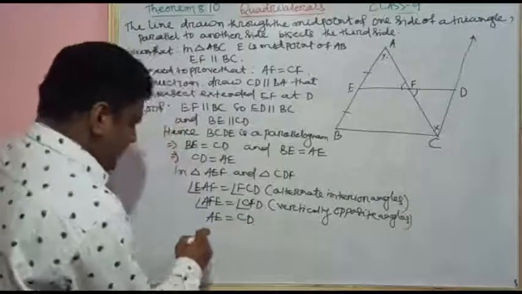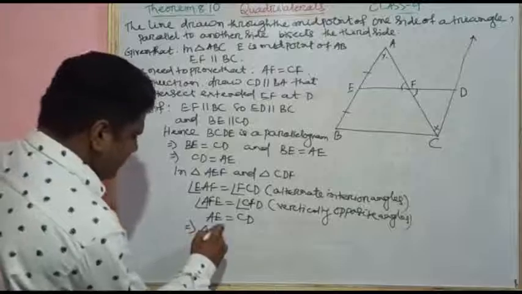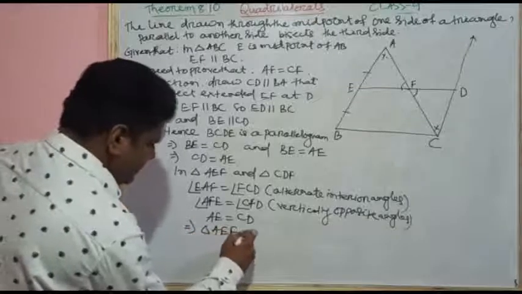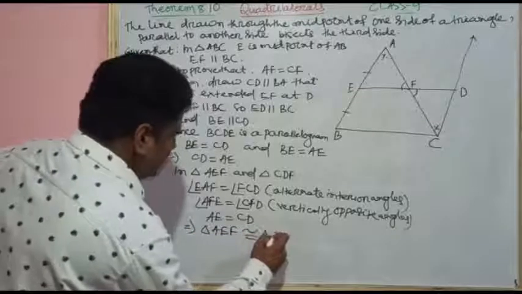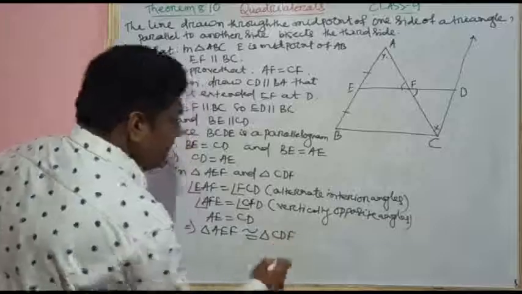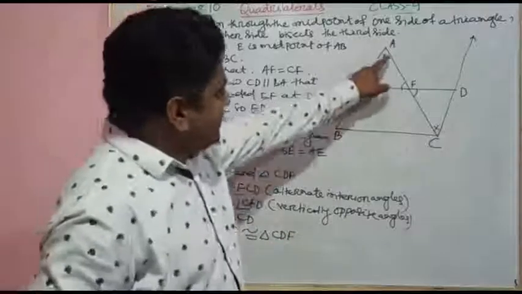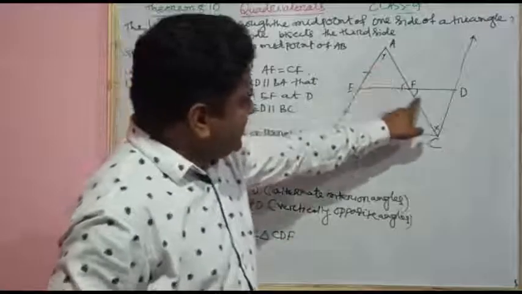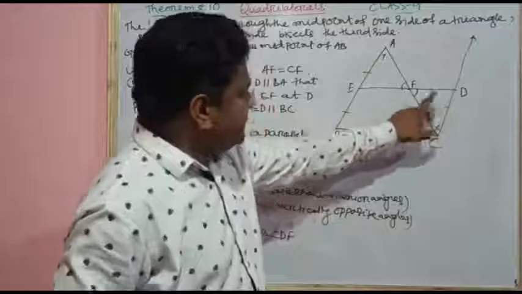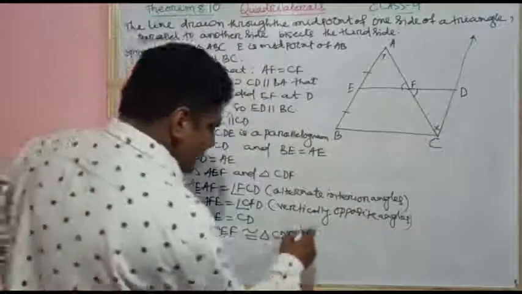This is proved earlier. Hence, triangle AEF is congruent to triangle CDF. By which rule? This is angle, angle and side, so by the AAS congruence rule.